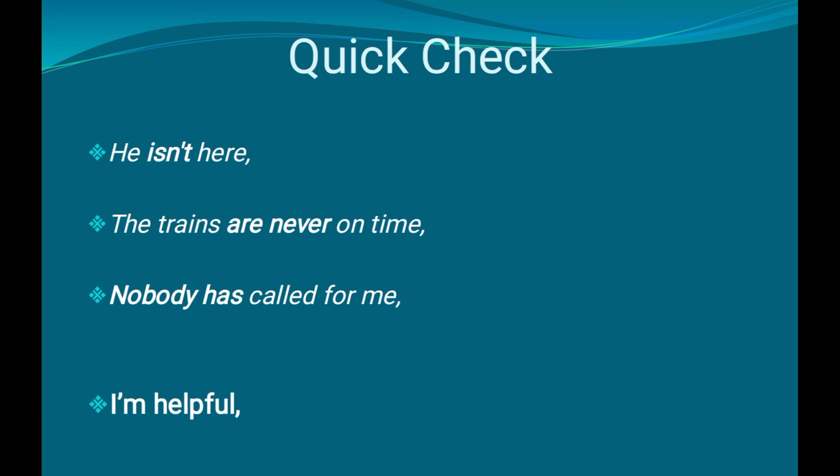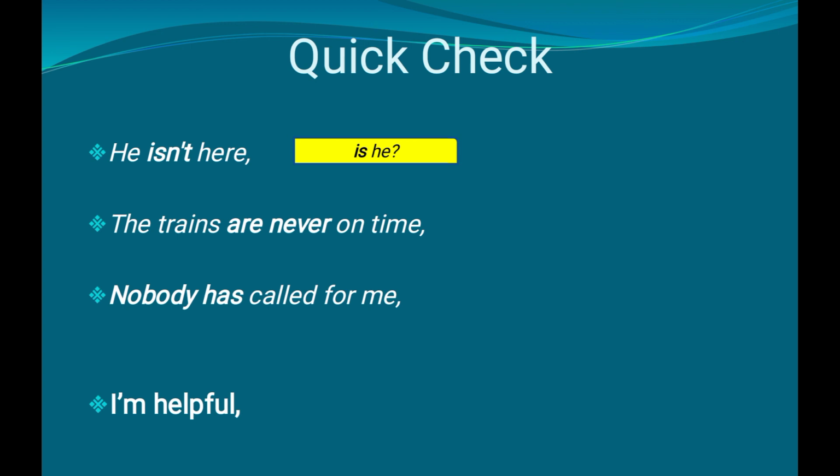Here see the first one. He isn't here. Isn't here indicates the sentence is negative. The sentence is negative, so the question tag should be positive. And here the verb used is is. So it's very easy. The answer is is he. That is the first answer. Okay, right. Now moving on to the second one.